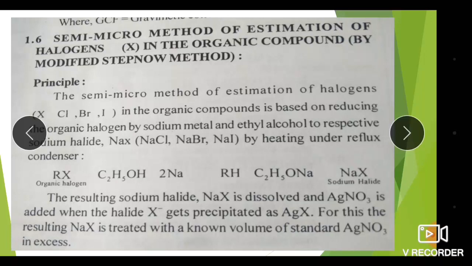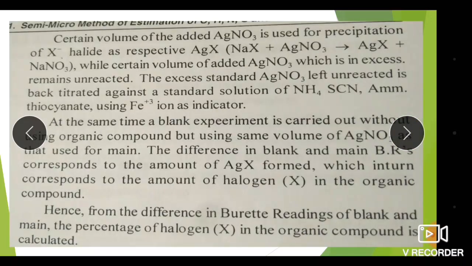By treating it with AgNO3. A certain volume of added AgNO3 is used for the precipitation of X minus halide as the respective AgX. That is NaX plus AgNO3 gives AgX plus NaNO3.